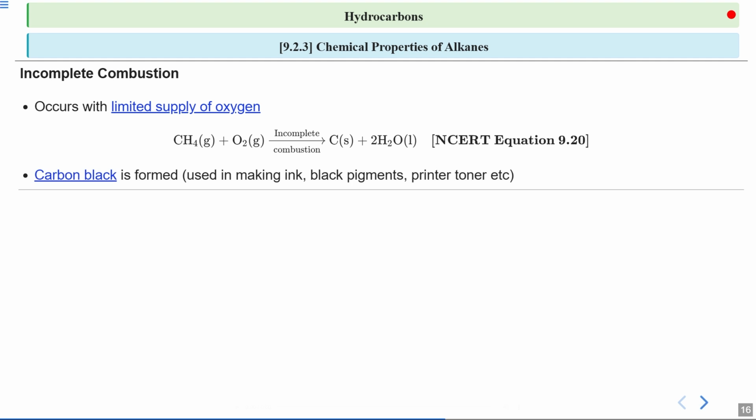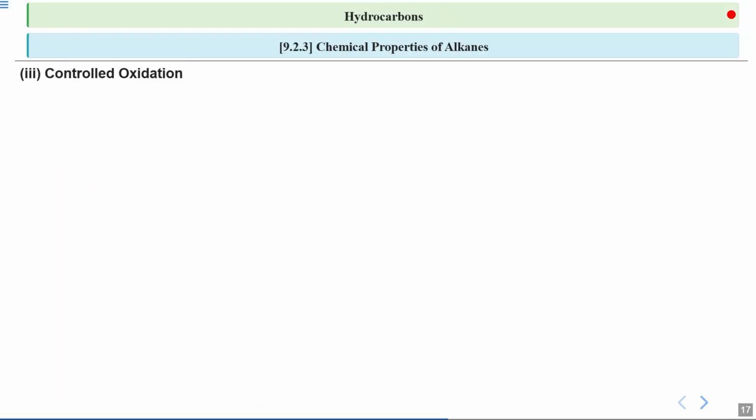So, as a result of this incomplete combustion, your carbon black is formed. So, this is a fine black powder that has various uses. It is used in making ink, black pigments, and printer toner. It is a practical example of how incomplete combustion products can be utilized in everyday applications. So, now let us study about this controlled oxidation in hydrocarbon.